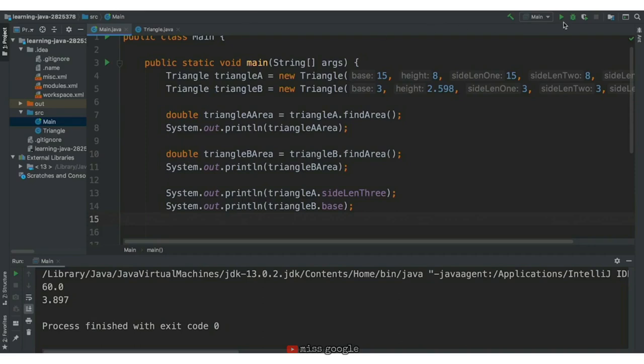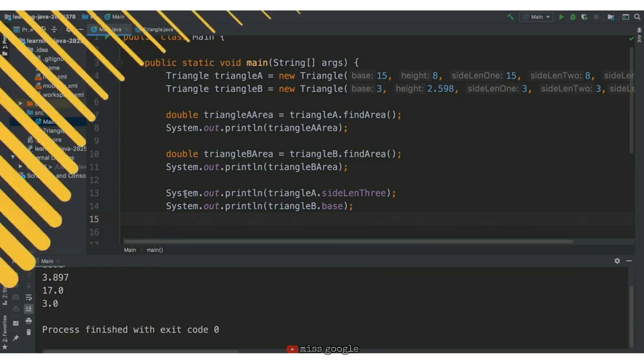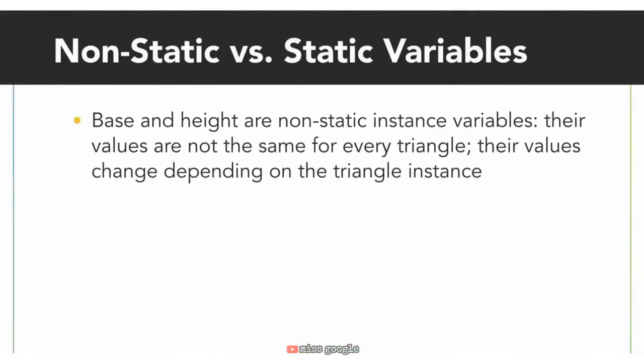Let's save this and run the program and see what we get in the output. The last 2 values, 17 is the length of side 3, and 3 is the base of triangle B. Remember, both sideLength3 and base are instance variables. Both of these variables hold information about a specific triangle instance.